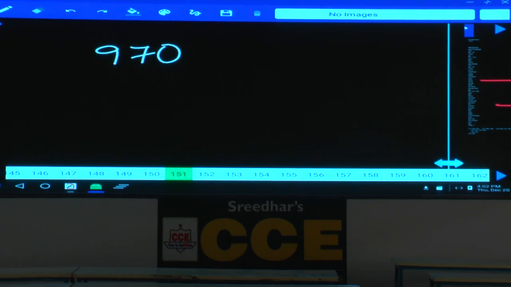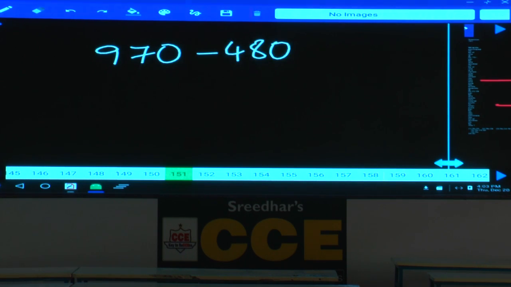970. This is the mixer price, the total cost of the mixer, which is 50 kgs. From this I want to subtract the total cost of the first variety. How many kgs of first variety rice do we have? 30. And what is the per kg price? 16. So the total value of 30 kgs becomes 30 into 16, which is 480.